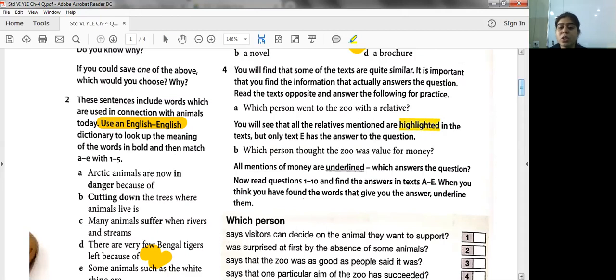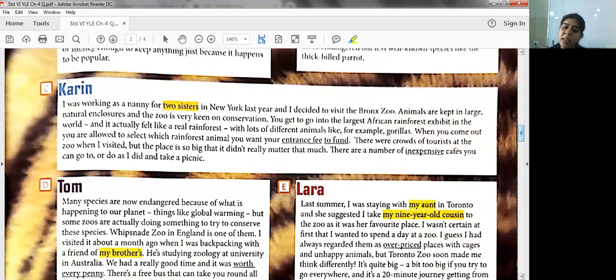Which person went to the zoo with a relative? Now, for this question, students, they have said that the relatives which are mentioned are underlined or highlighted with yellow color. Now you will say, Miss, there are 3 texts, that is text C, D and E, which are highlighted with yellow. So all 3 is the answer, but no, students. You have to specifically tell which relative the person has gone to the zoo with. So the relative should be of that person only.